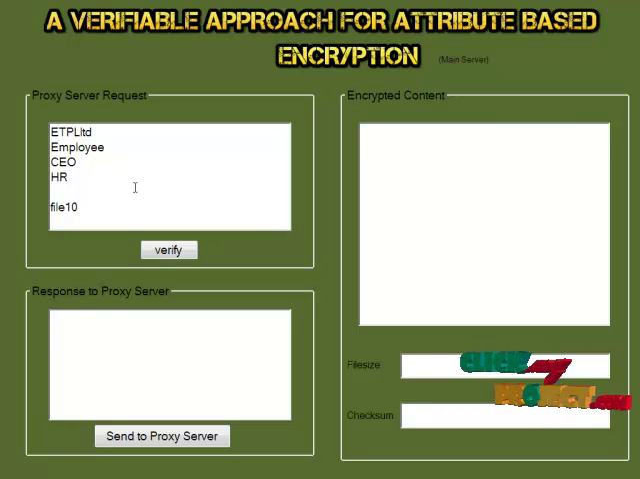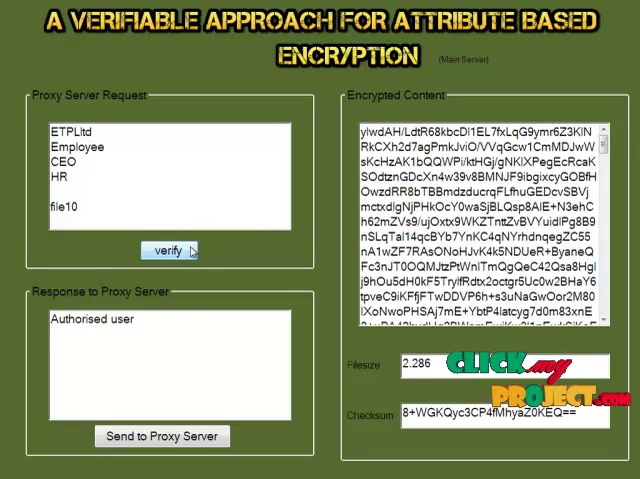If the user attributes do not satisfy the access policy, the server gives an error message to the user via the proxy server. Otherwise, if the user attributes satisfy the access policy, then the user is an authorized user. So the server outsources the file to the proxy server. Now we should verify the user details. Here the user is an authorized user.